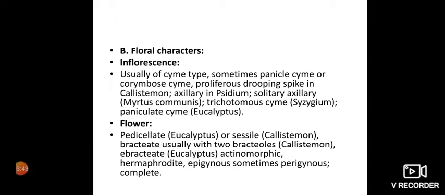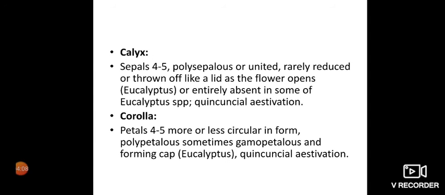Now the flower is pedicellate, that is, a small pedicel or stalk is there as in eucalyptus, or sessile as in Callistemon, bracteate usually with two bracteoles, also in Callistemon, bottlebrush, ebracteate in eucalyptus, actinomorphic, hermaphrodite, epigynous, sometimes perigynous or the semi-inferior type, and it is complete.